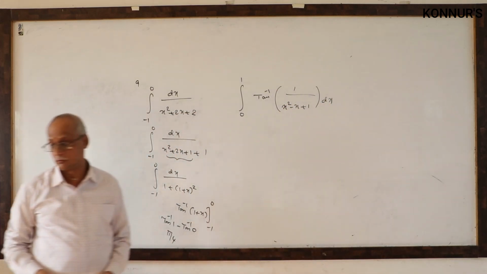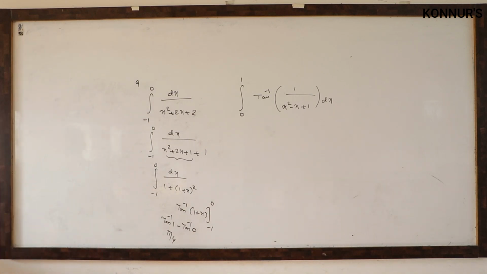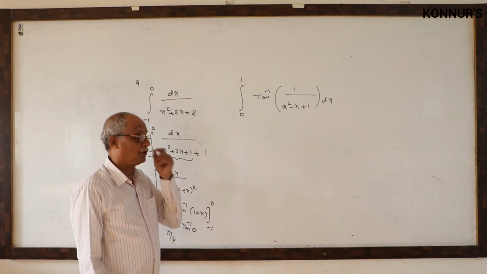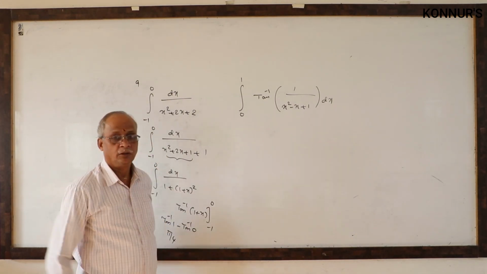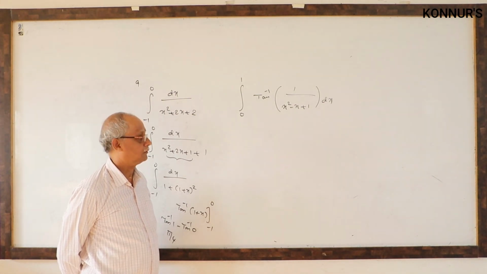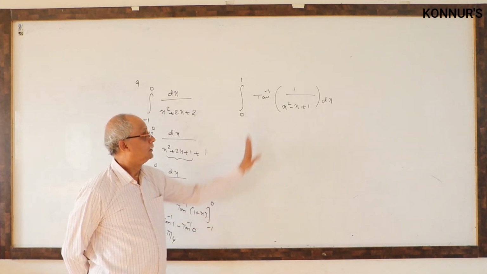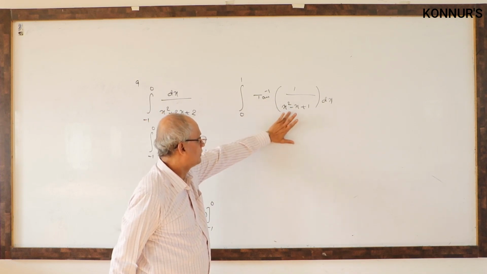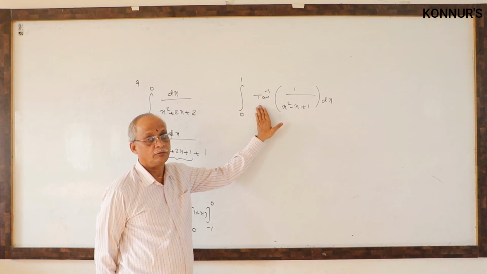This is there. Okay. Very useful problem. Even in differentiation you have this problem: y equal to tan inverse of this, and then find dy by dx. Very important. Here, as it is an inverse trigonometric function with this term, direct integration is not possible.